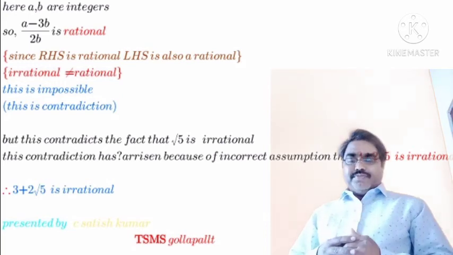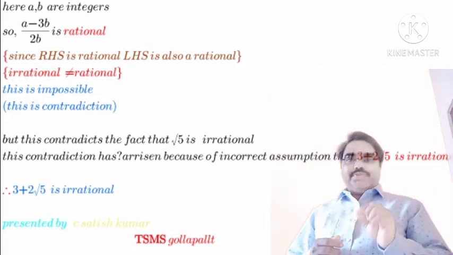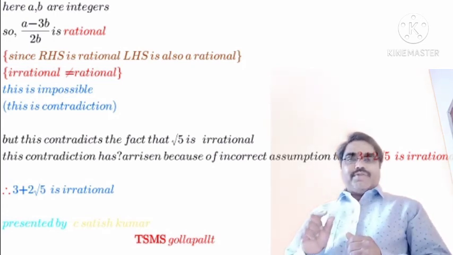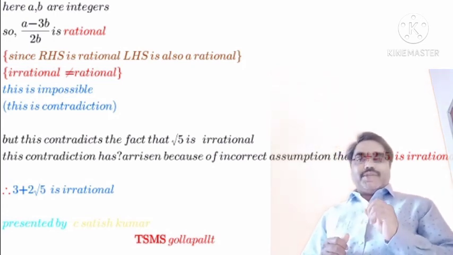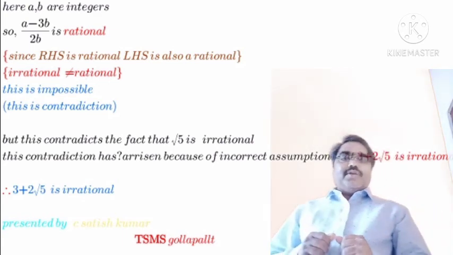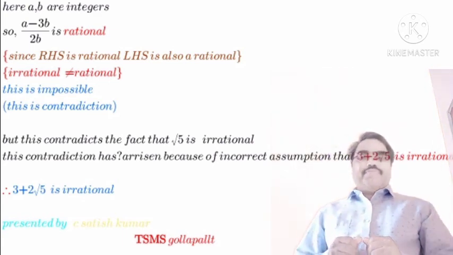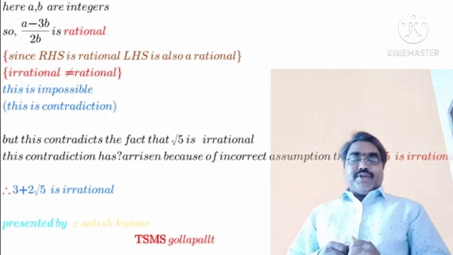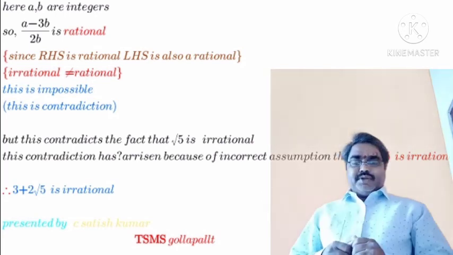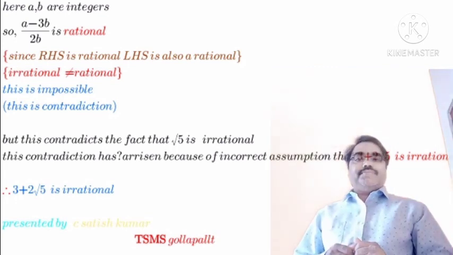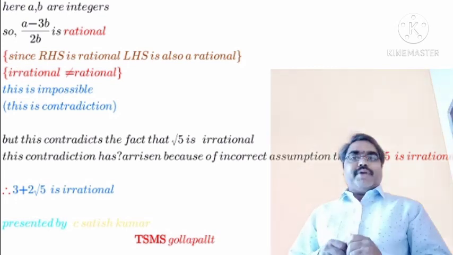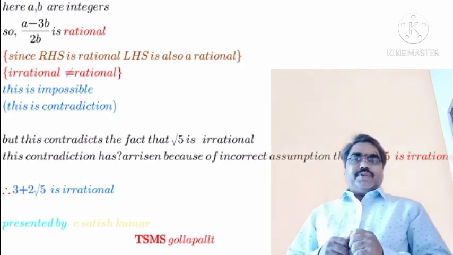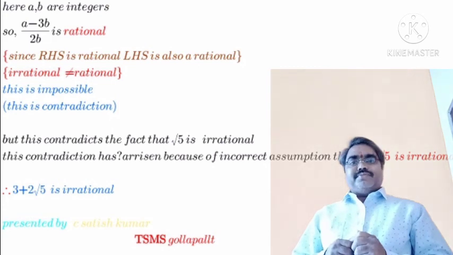Are you getting me, children? Why is it a rational number? Since a and b are integers, a minus 3b by 2b is in the form of p by q. Hence it will be a rational number.